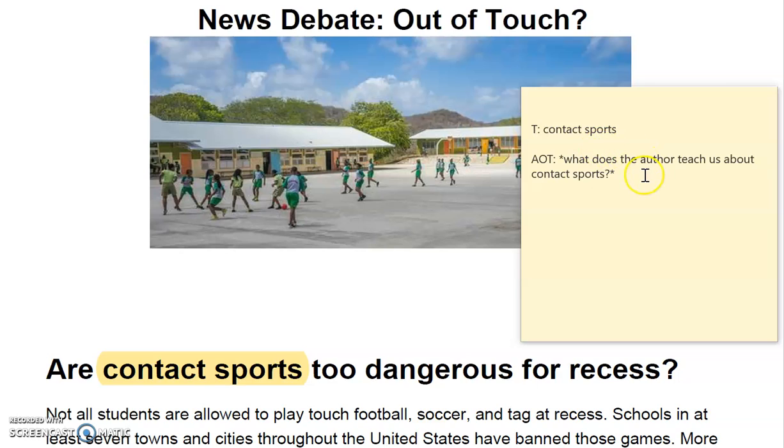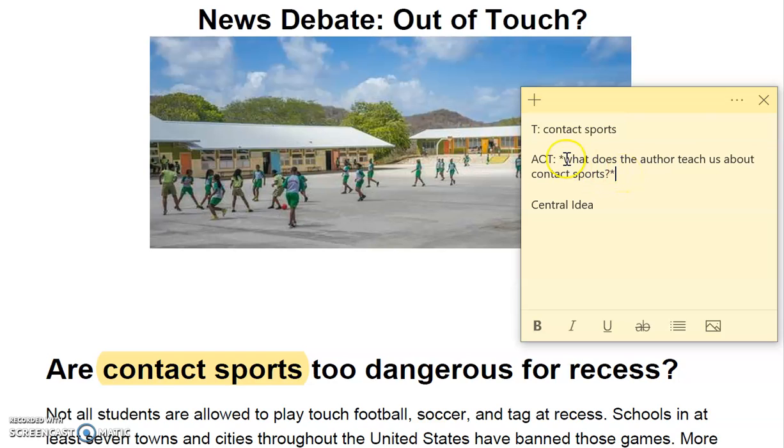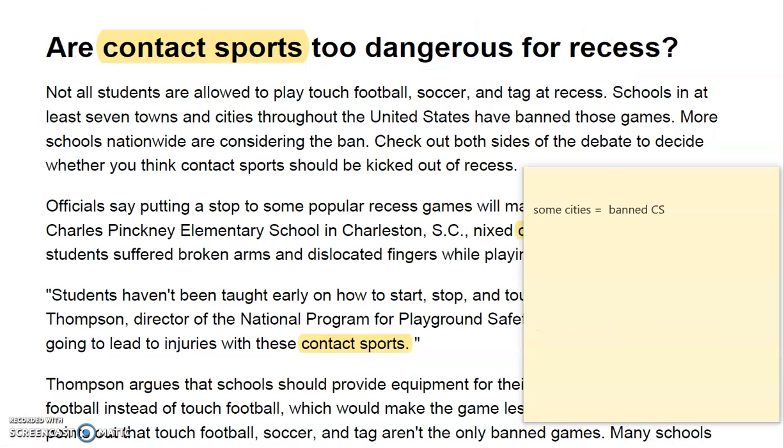Remember, the T and the AOT together should make your central idea. These two things together should create one sentence that tells us what the article is about. So you can think of the AOT as this question. What does the author teach us about contact sports? In order to do this, you're going to need to use your annotations. I'm going to look at all my annotations and add them together like a math equation to come up with my AOT, my author's opinion of topic.